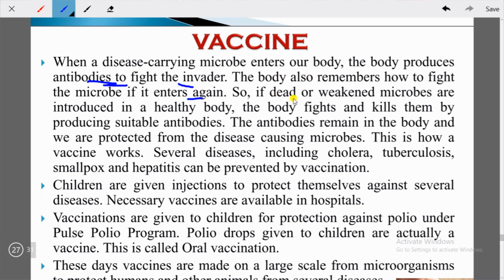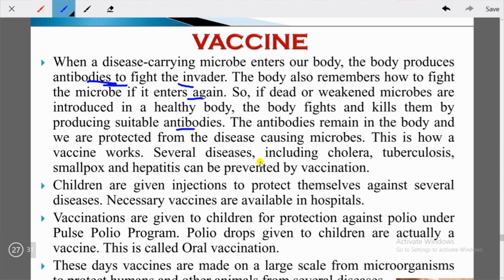So if dead or weakened microbes are introduced in a healthy body, the body fights and kills them by producing suitable antibodies. When the dead or weakened microbes are introduced in a healthy body, the body learns how to fight that microbe because the microbes cannot grow. So in this way the antibodies remain in the body and we are protected from the disease-causing microbes. This is how vaccine works.